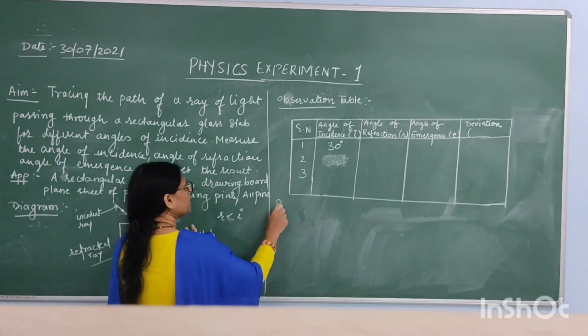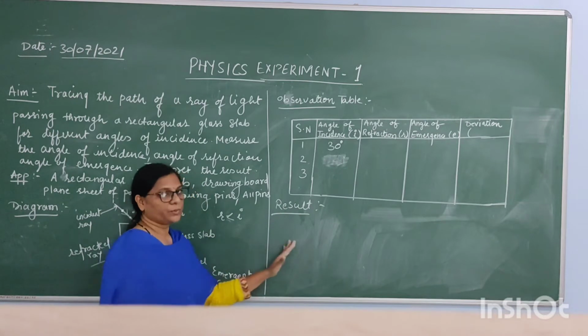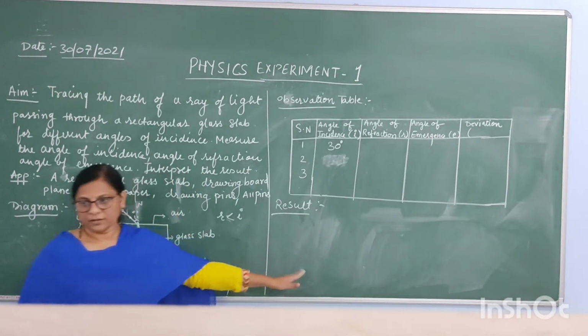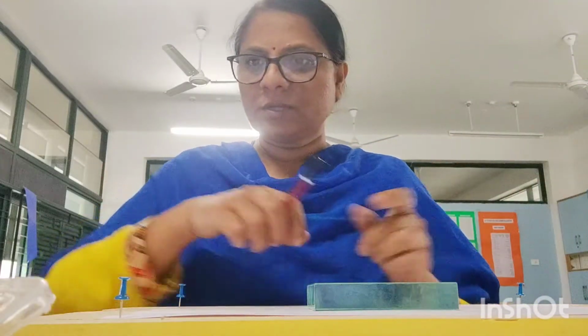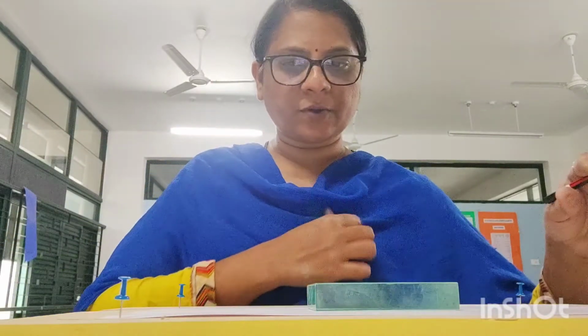And afterwards, we are writing the result. Whatever result we get, we'll write down. Okay? Then let's do the activity. So now we are doing the activity. We are doing the actual experiment now.